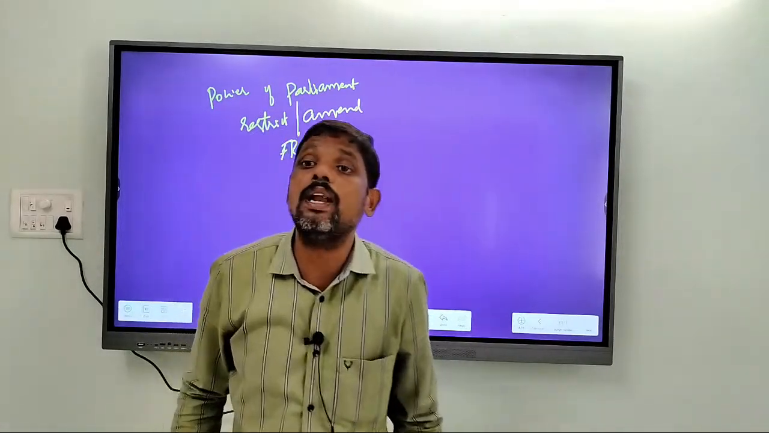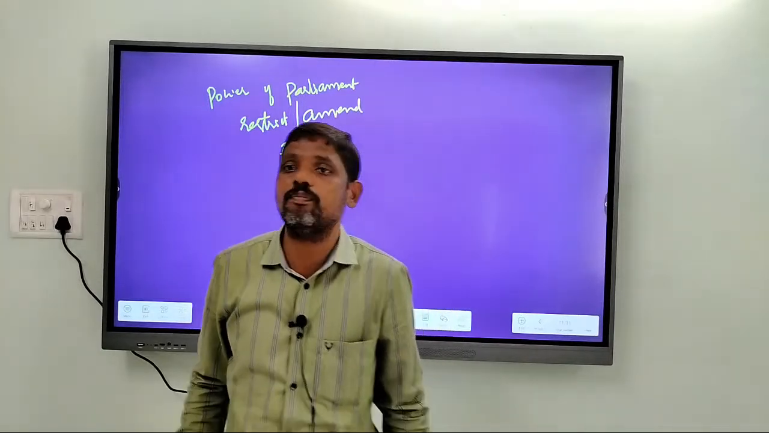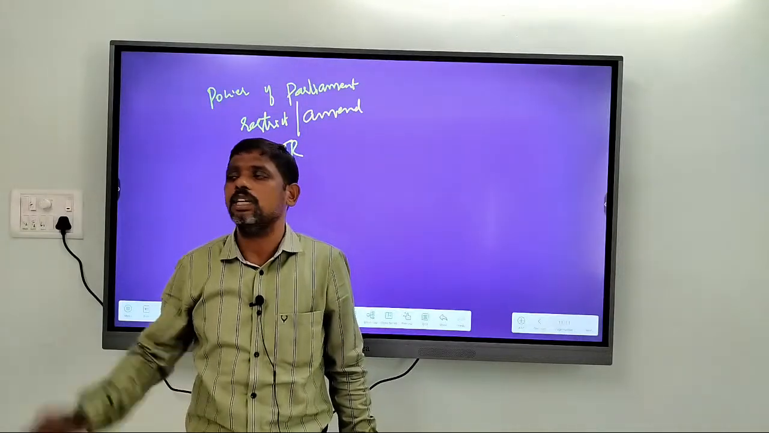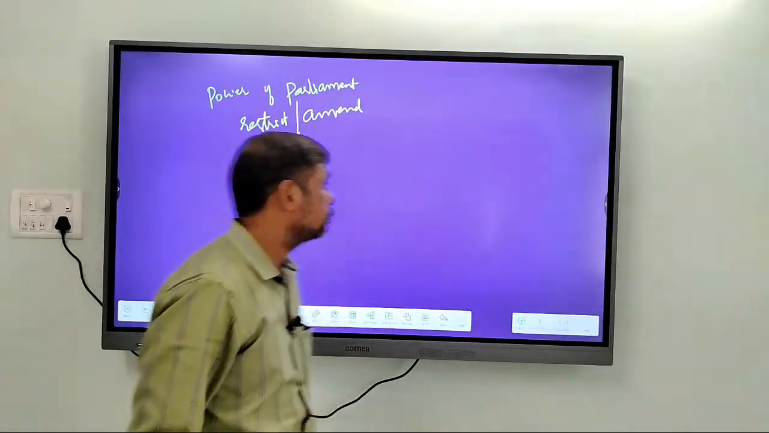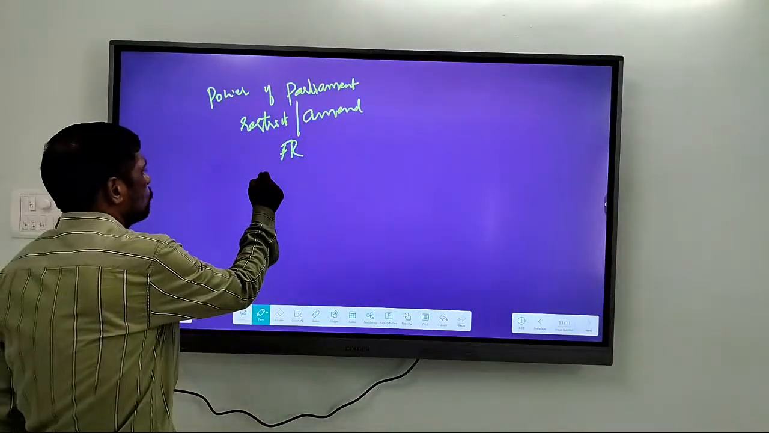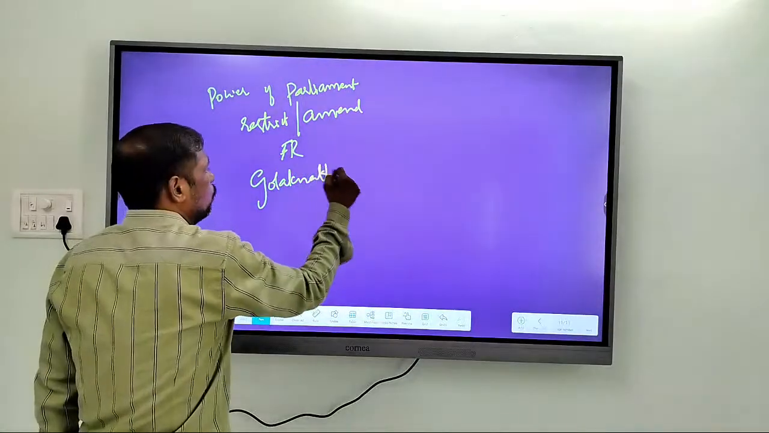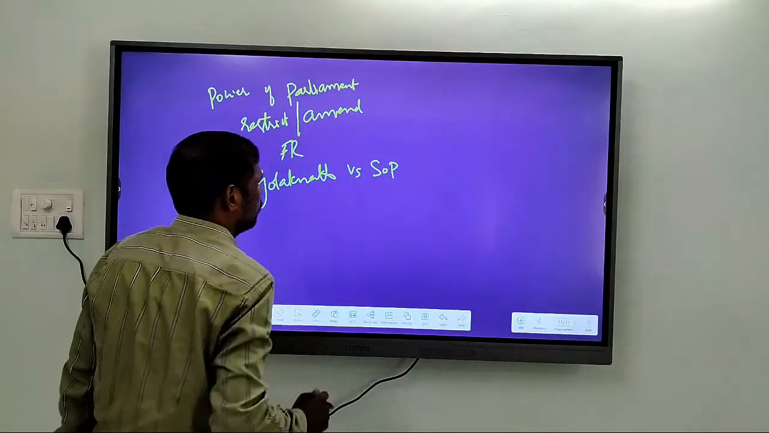It was in the Golaknath versus State of Punjab case that the Supreme Court brought a halt. Alright. A new turn took place in the Golaknath versus State of Punjab case.